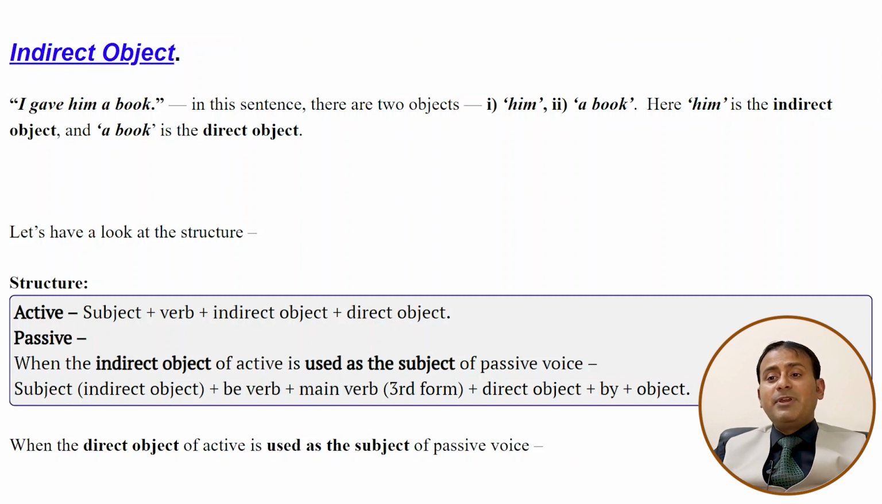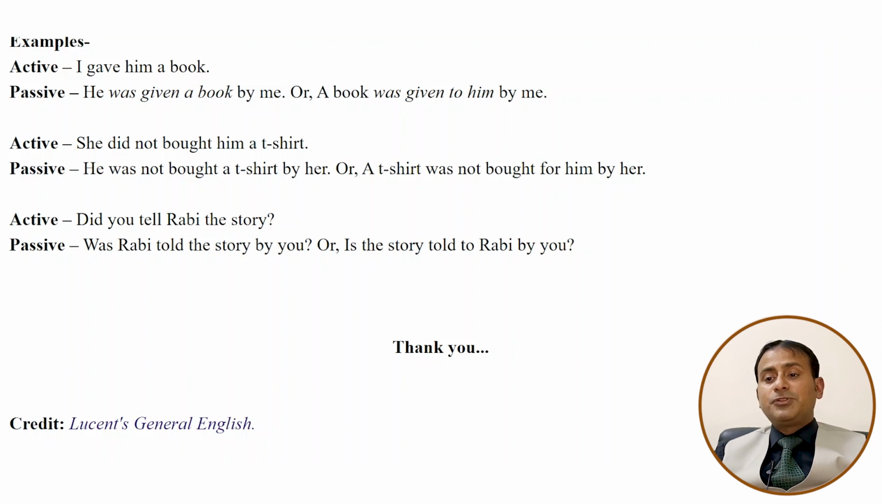So, I gave him a book. A book was given to him by me, or he was given a book by me. Did you tell Rabi the story? Was Rabi told the story by you, or was the story told to Rabi by you?